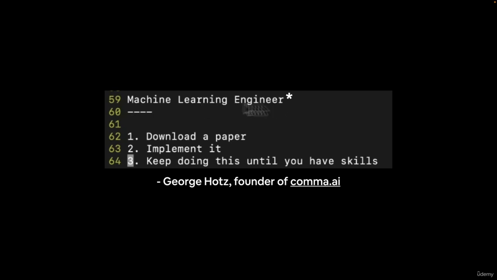So if we want to become a machine learning engineer, which I'm sure we all do, it's very fun being a machine learning engineer, we download a research paper, we turn it into code, because that's what a machine learning engineer does, right? They write code to take data, build a machine learning model to find patterns in that data, and then deploy that model so that it can deliver intelligence in some form of application. And then if we keep doing these steps, well, we get skills, because you get skills from practice.